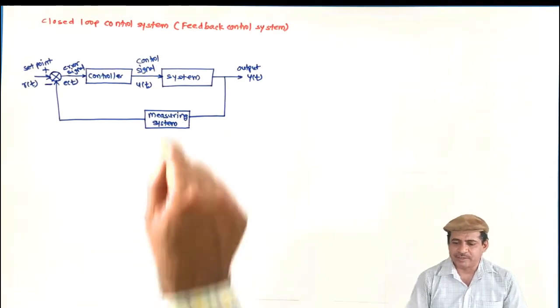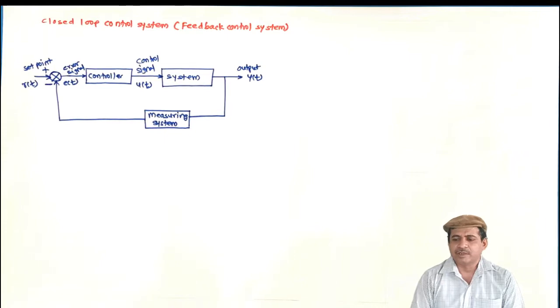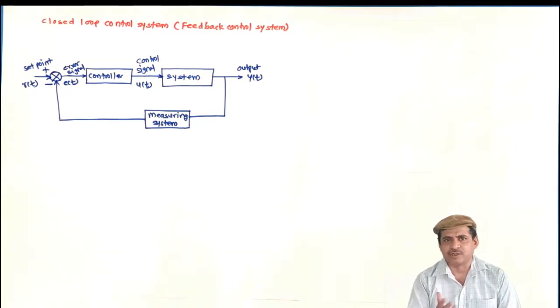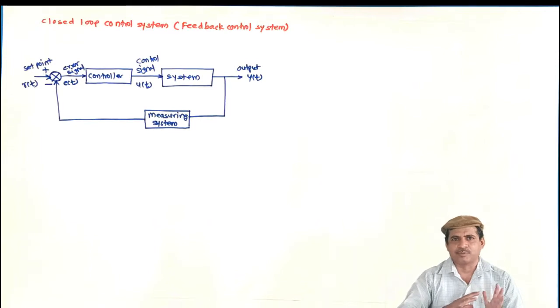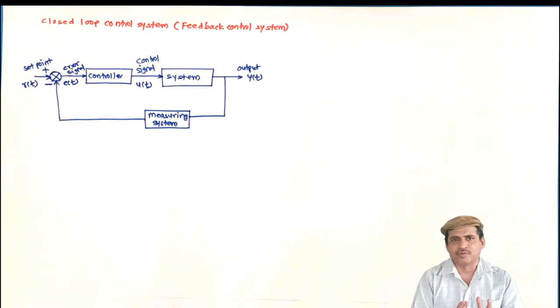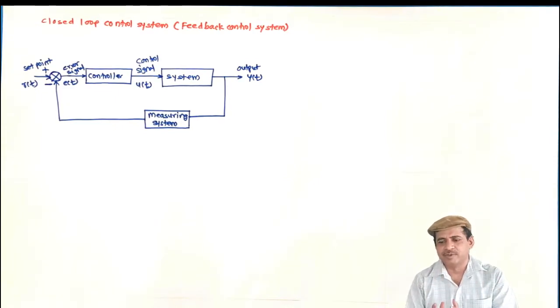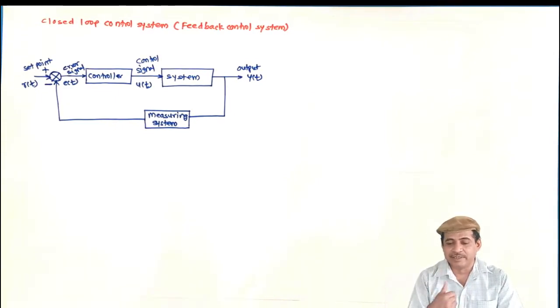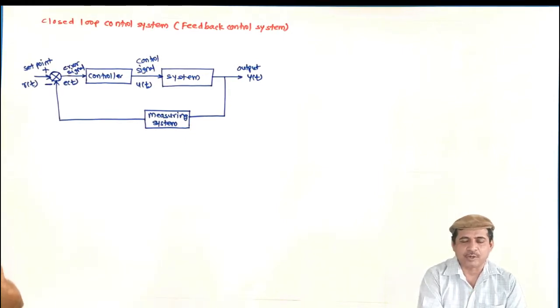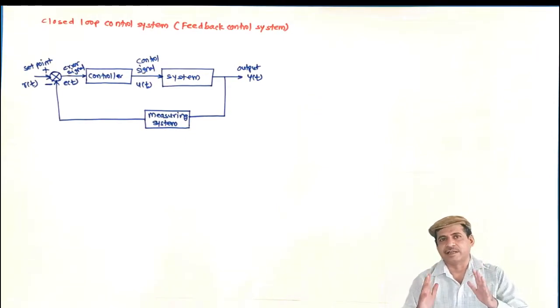What is its operation? There is a system. The output is continuously measured and fed back, compared with the set point, and an error signal is generated. That error is applied to the control algorithm, which processes the error signal and generates the control signal U. That U(t) is applied to the system, which in turn brings the output Y(t) to the set point R(t) with the desired dynamic performance.